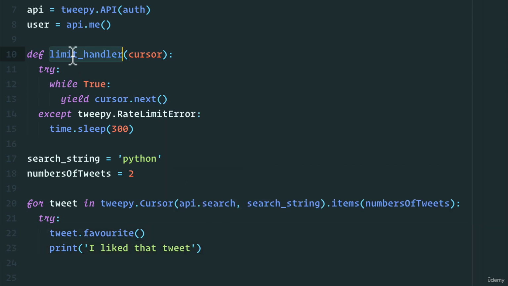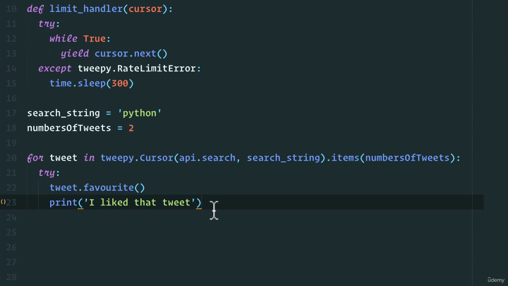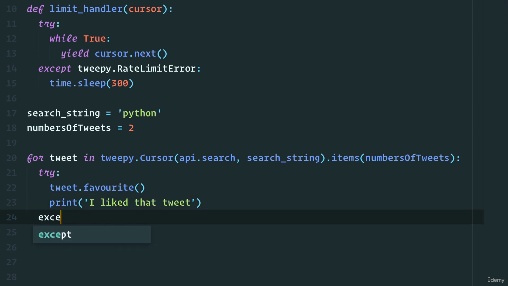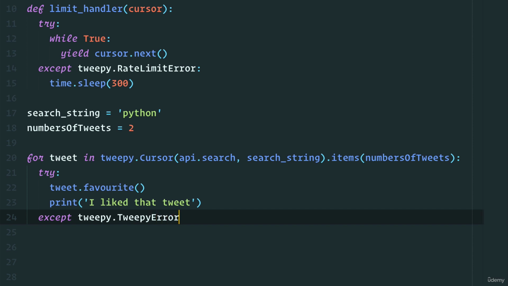Finally here, we can also add the limit handler to this cursor. But because we're only going through 2 items, I think we should be fine. Although it's always a good idea to wrap the limit handler with a tweepy cursor like we did before, I just want to keep this clean so you can see what's going on. Now in here, we've printed this. We'll do an except block here that will say tweepy.TweepError as e.